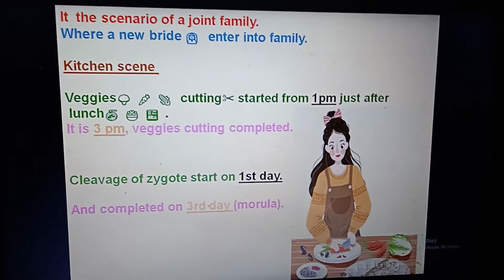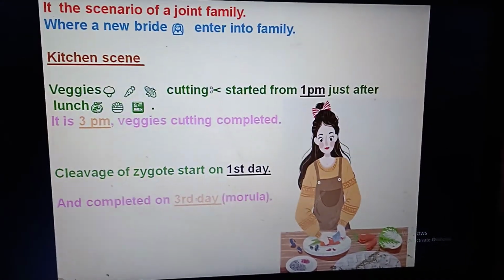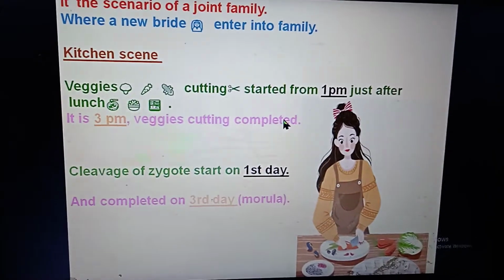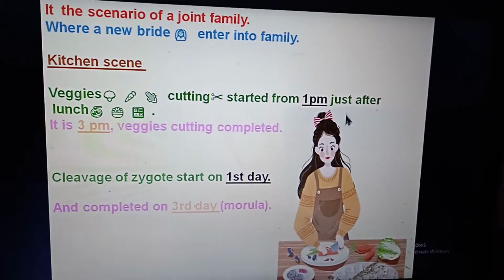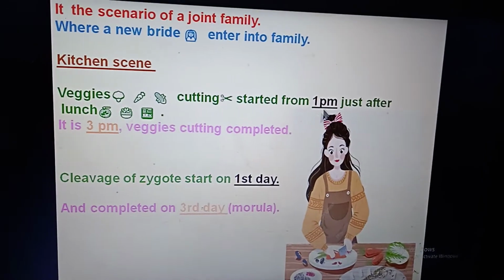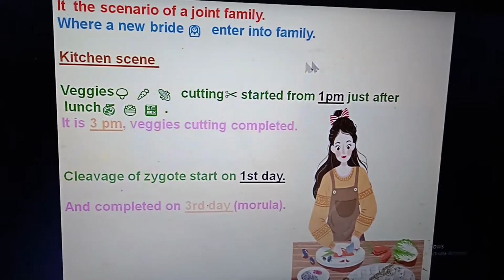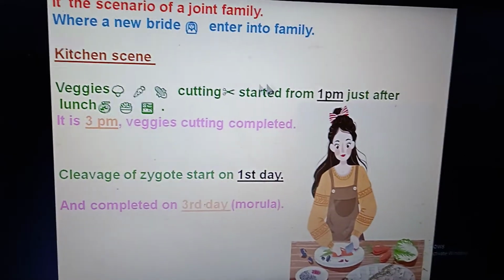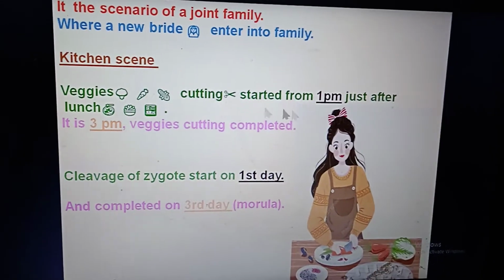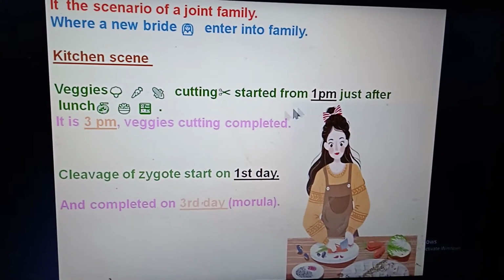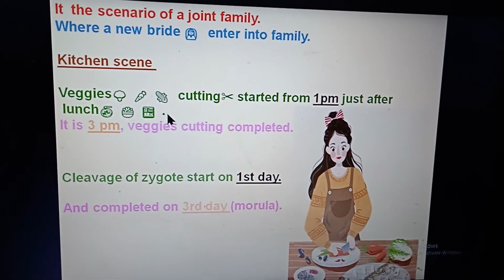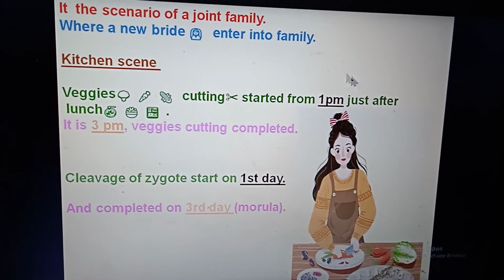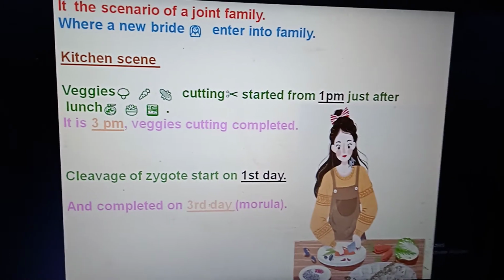It's a scenario of a joint family where a new bride enters the family, and this is the kitchen scene. Veggies cutting. It started from 1 p.m. Here p.m. is comparable to the day: from the first day the veggies started being cut, that is, the cleavage process started. Just after lunch is over at 12 noon, so it just started from 1 p.m., veggies cutting for the dinner.